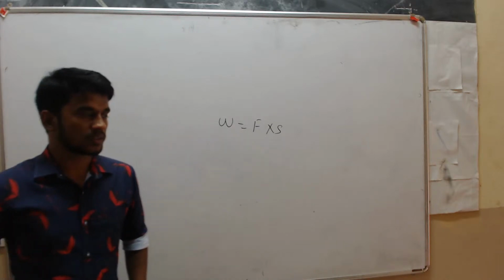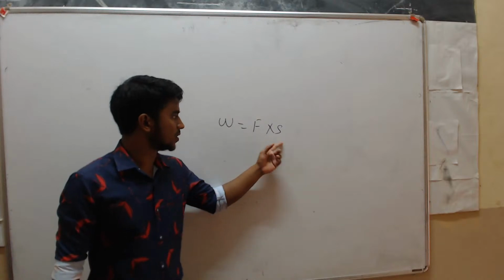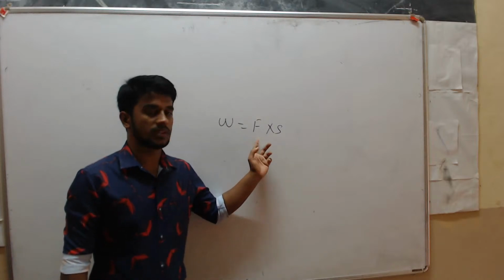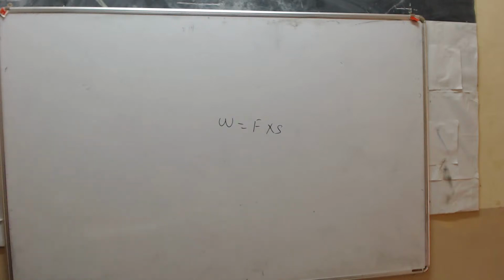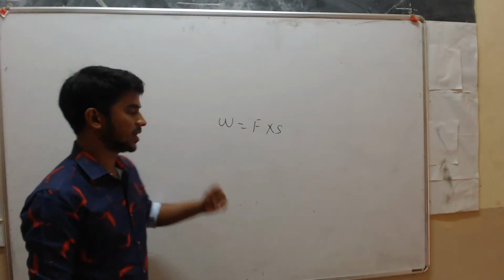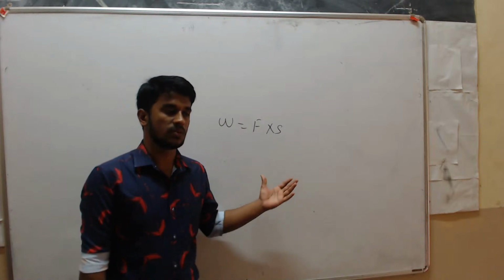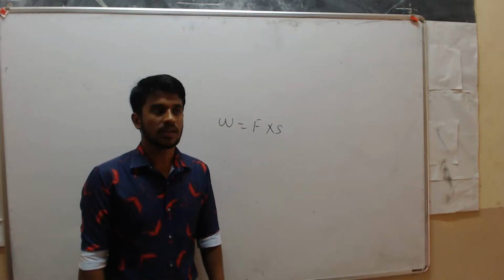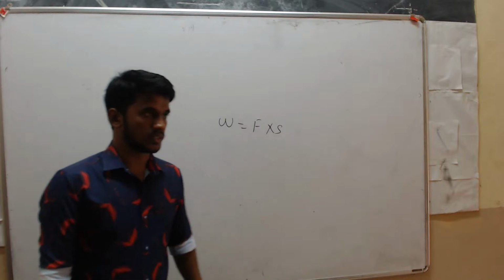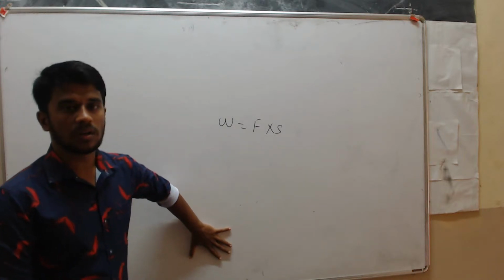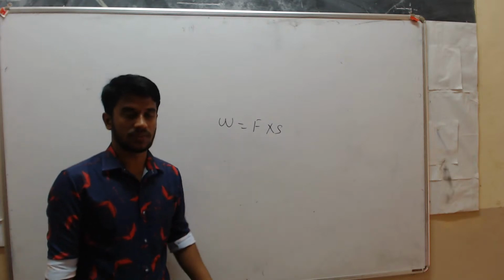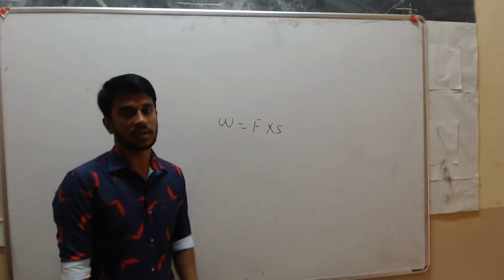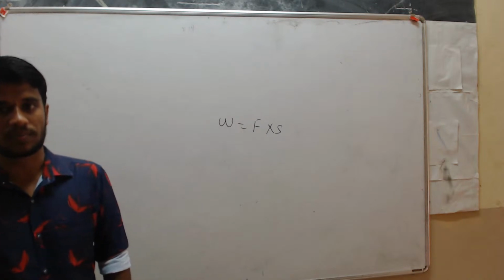If any one of these two conditions, whether the applied force or displacement, doesn't exist, then we can say that work is not done. For example, suppose we apply force on this wall. If the wall doesn't change its position, or doesn't displace, then we can say that work is not done.